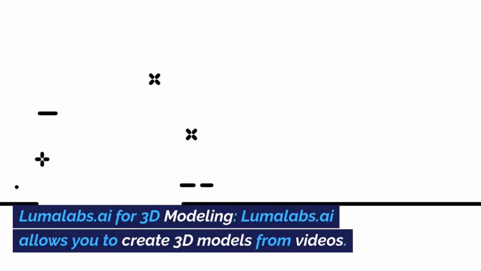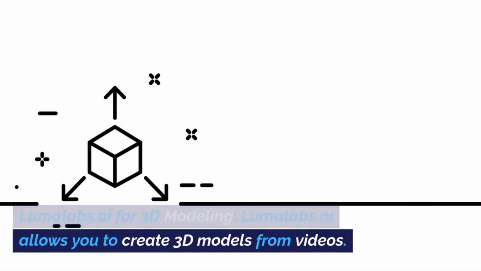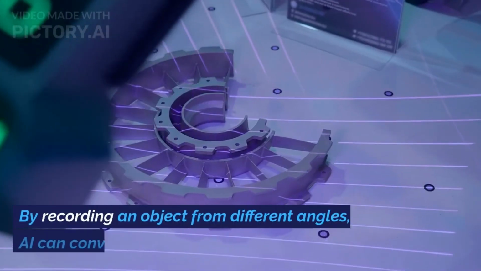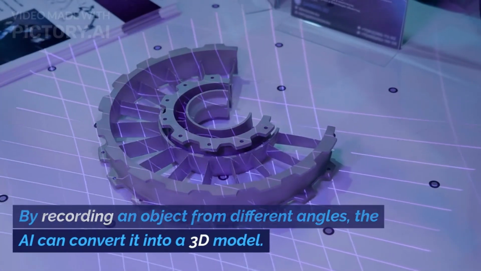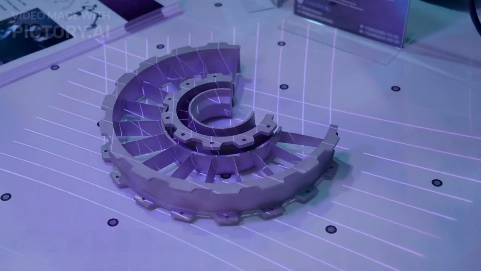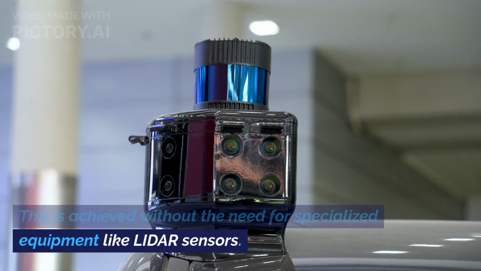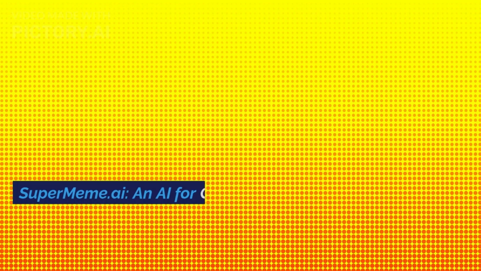Lumalabs.ai for 3D modeling. Lumalabs.ai allows you to create 3D models from videos. By recording an object from different angles, the AI can convert it into a 3D model. This is achieved without the need for specialized equipment like LiDAR sensors.